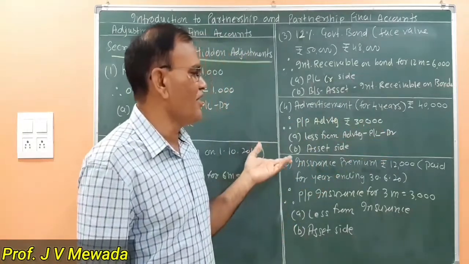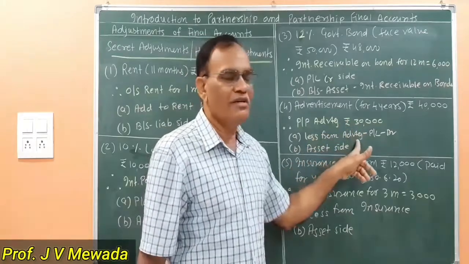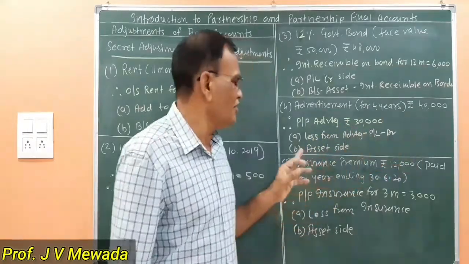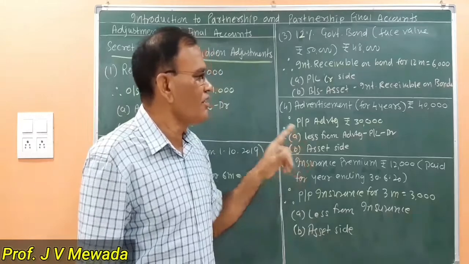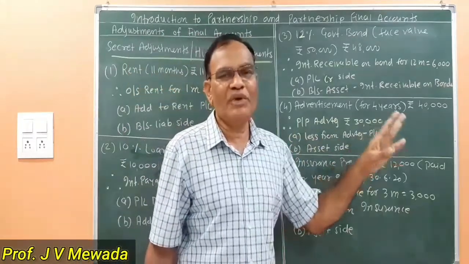So we have the normal effects. We are going to deduct 30,000 from the advertisement on the debit side of profit and loss account, and 30,000 we are going to show on the asset side as prepaid advertisement.